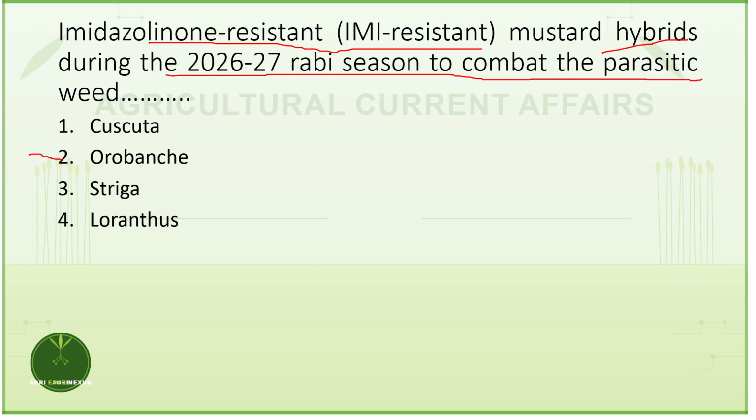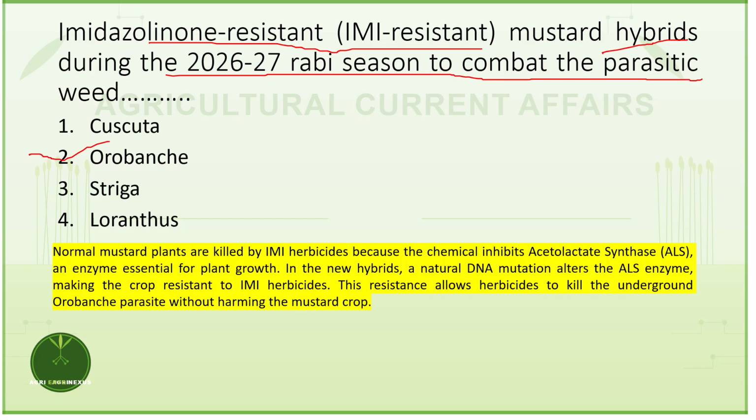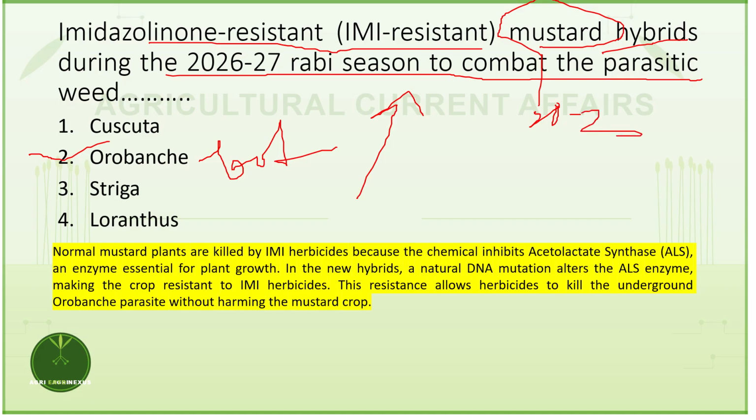The answer is Orabanki. Orabanki is a complete root parasite which attacks mustard. Actually, in India, mustard accounts for 20 to 25% of oilseed production. But because of Orabanki, the production of mustard oilseed has been drastically reduced. So scientists have developed imidazolin resistant mustard crops.